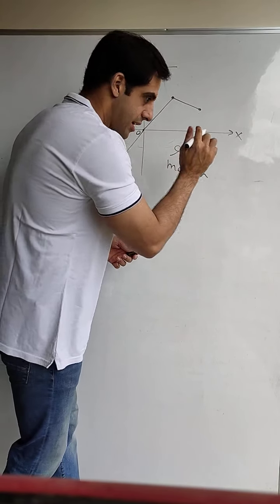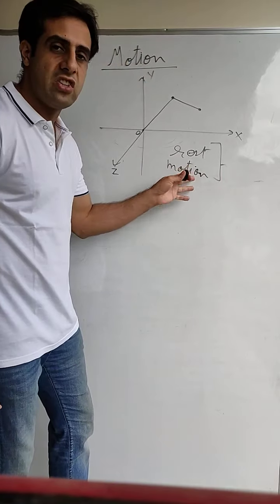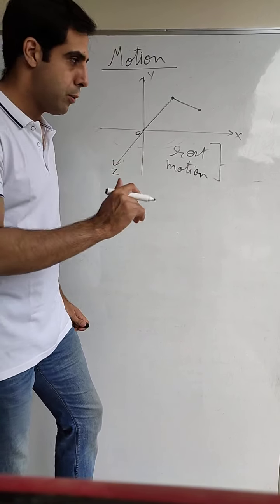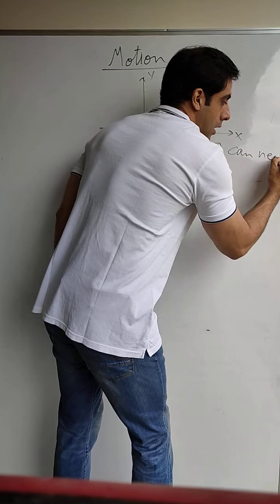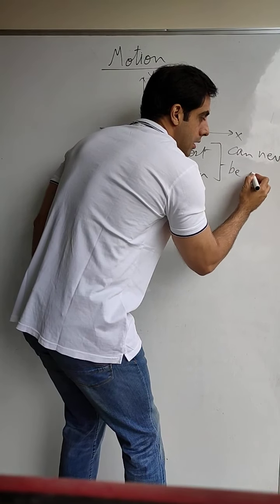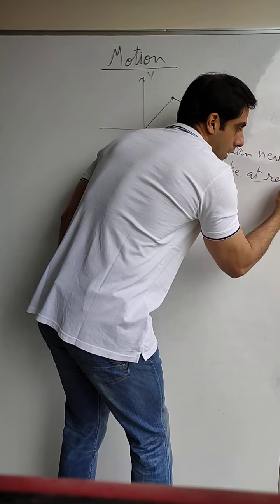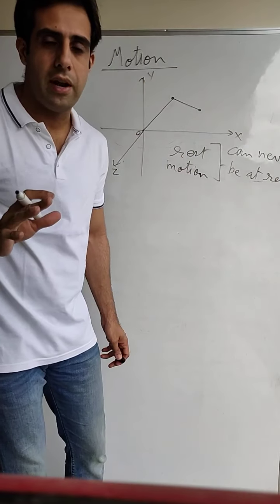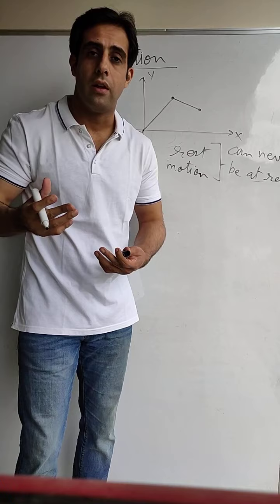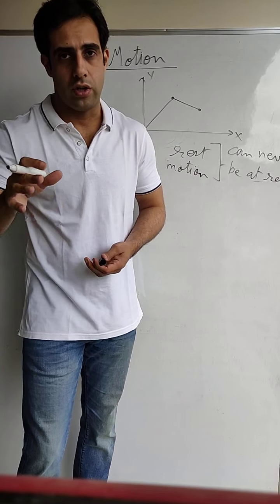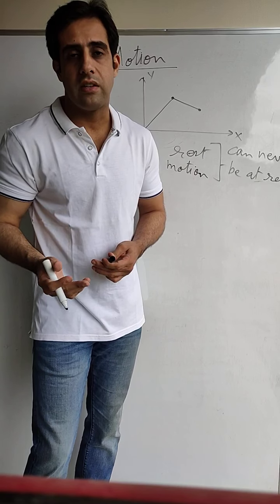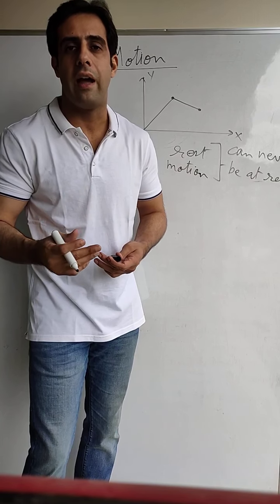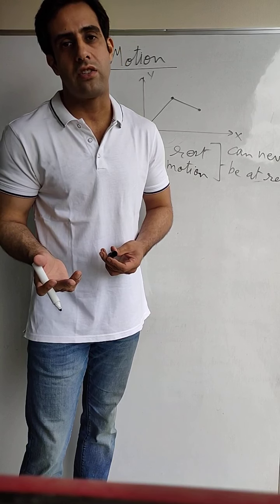Now, suppose I say that this is not true, that a body can never be at rest. A body is always moving. Am I right or am I wrong? You study the chapter, go through this video, tell me your answers. If you do not come up with an answer, I will anyway explain it in the next video.